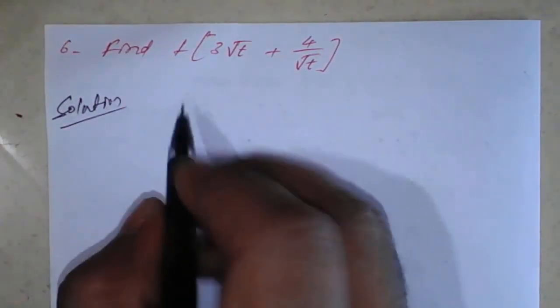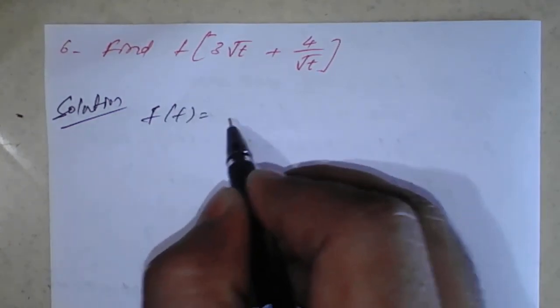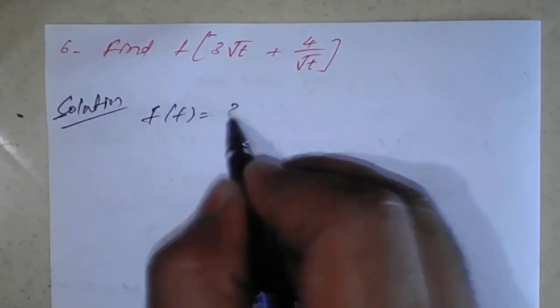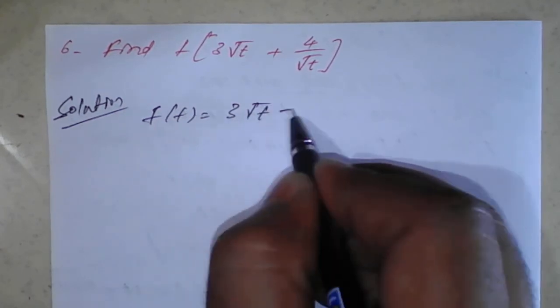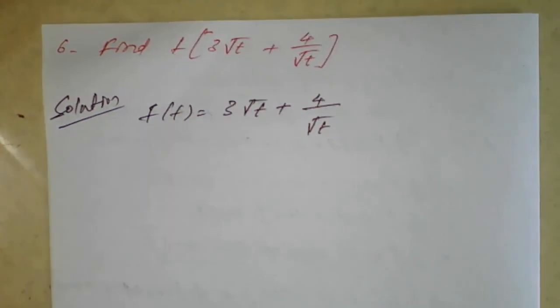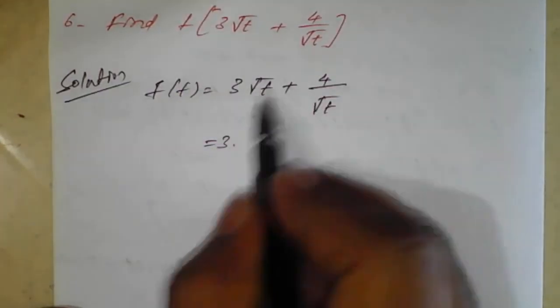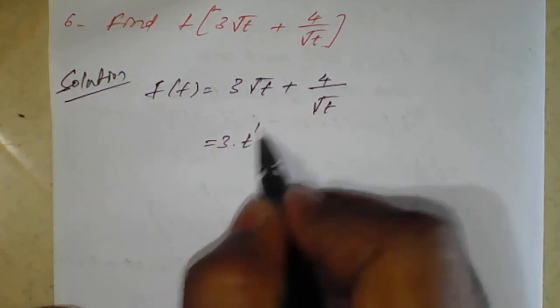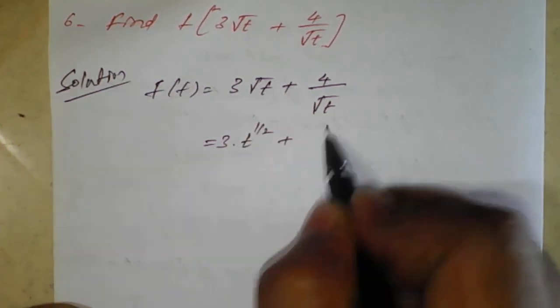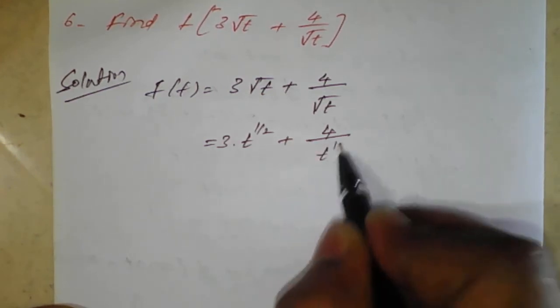So here our f of t is 3 root t plus 4 upon root t. So we'll simplify first. 3 into root t can be written as t raised to 1 by 2, plus 4 divided by root t, which is t raised to 1 by 2.